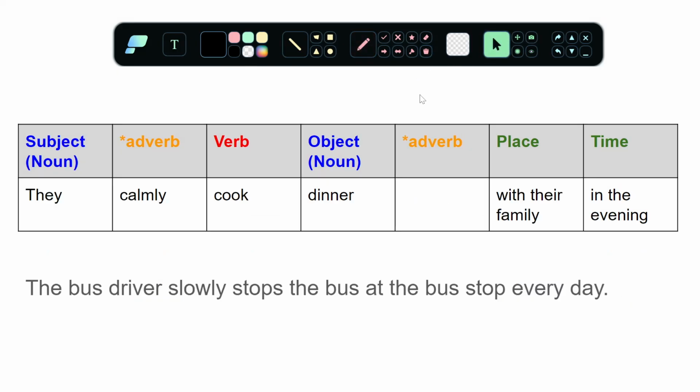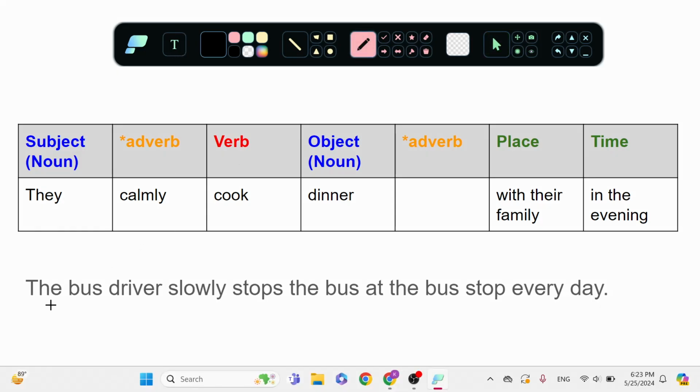Okay, so to practice, I have just one example up here. Let's write down here. The bus driver slowly stops the bus at the bus stop every day.